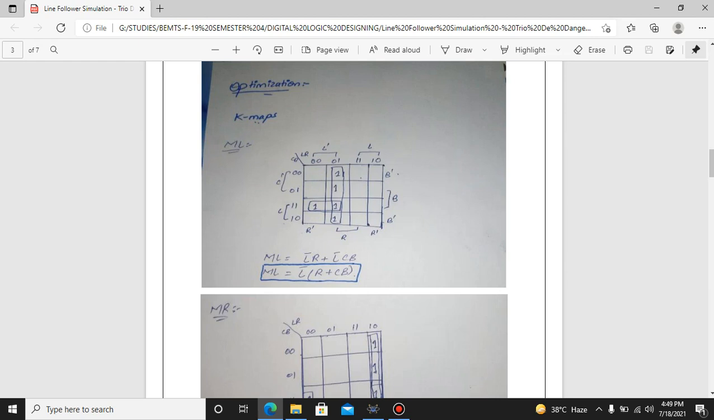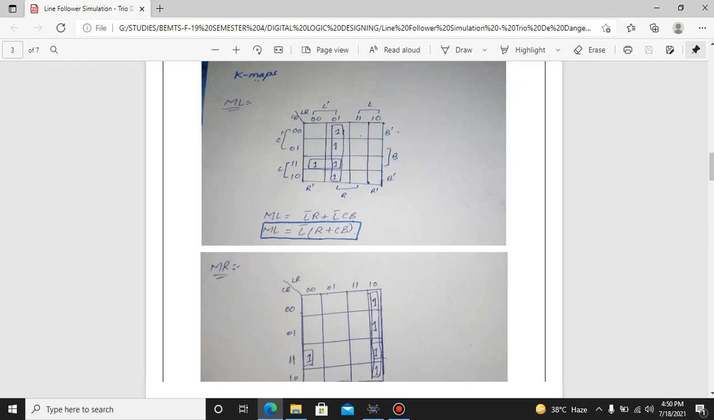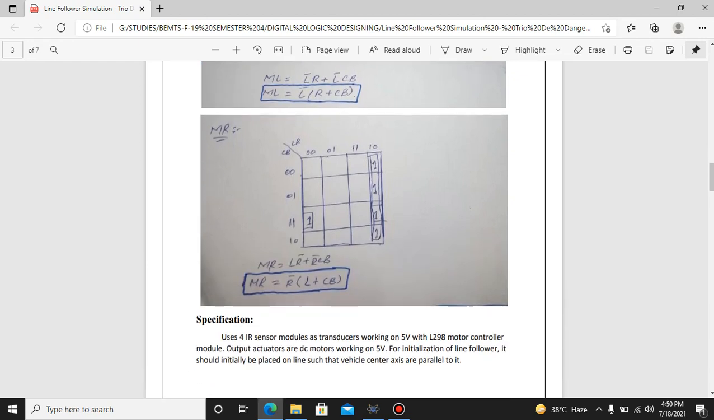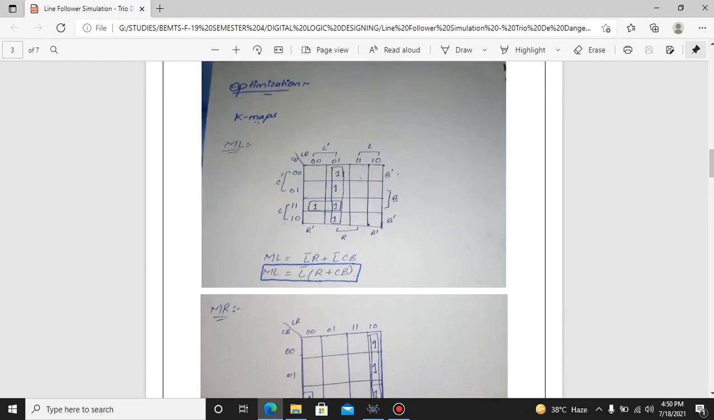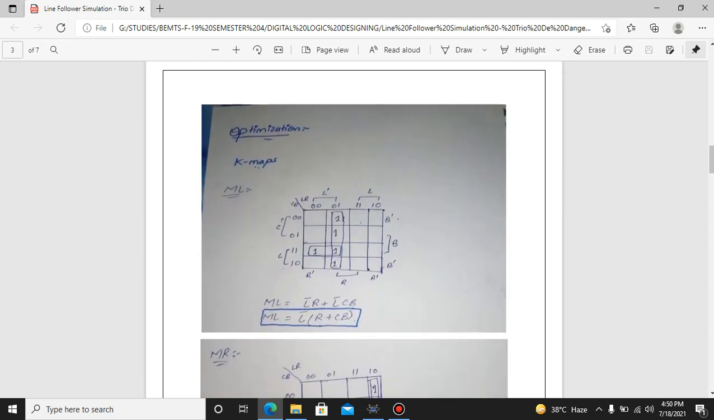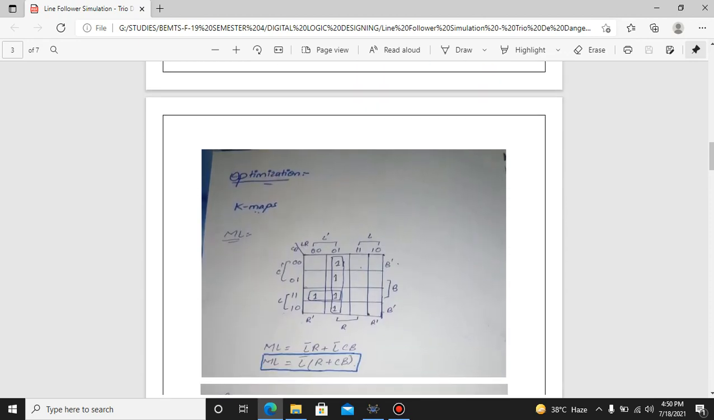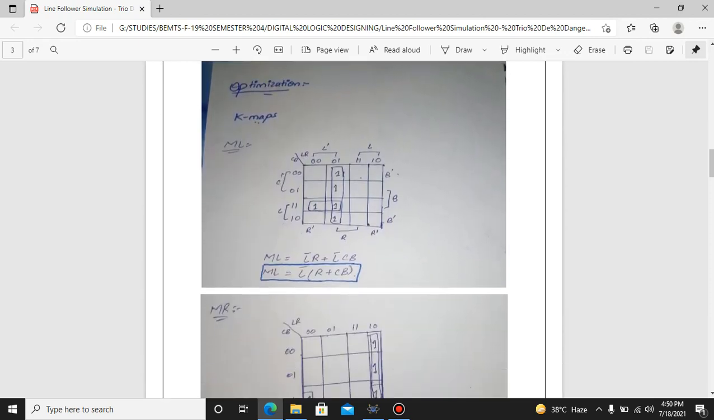For the left motor we inserted the left output, and for the right motor the right output, and we get outputs using only four gates: two AND gates, one OR gate, and one NOT gate. Similarly for the right motor. From this we conclude that we have an optimized method in which inputs come from the infrared sensors and outputs go to the motor drivers.